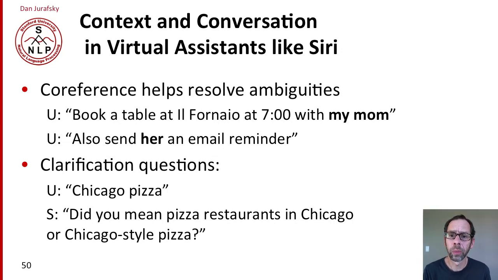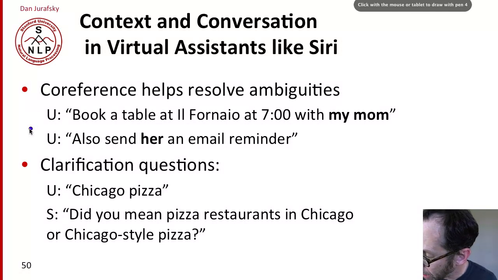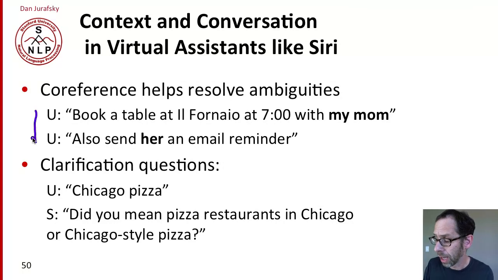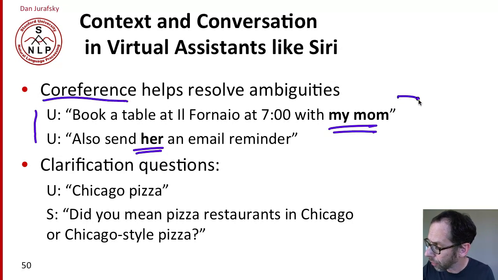Many question answering systems are simply one-shot questions. You ask a question, you get an answer. Other systems, like Siri is one of these, carry on a full conversation with the user, and their context and conversation matters more. So for example, in a Siri conversation, you might say, book a table at Il Fornaio at 7 o'clock with my mom. That might be sentence 1. And sentence 2 might be, also send her an email reminder. So that her, knowing that her means my mom, is the kind of thing that matters if you're going to have multiple sentence questions. So this coreference, resolving dialogue coreference, knowing that her refers to my mom,